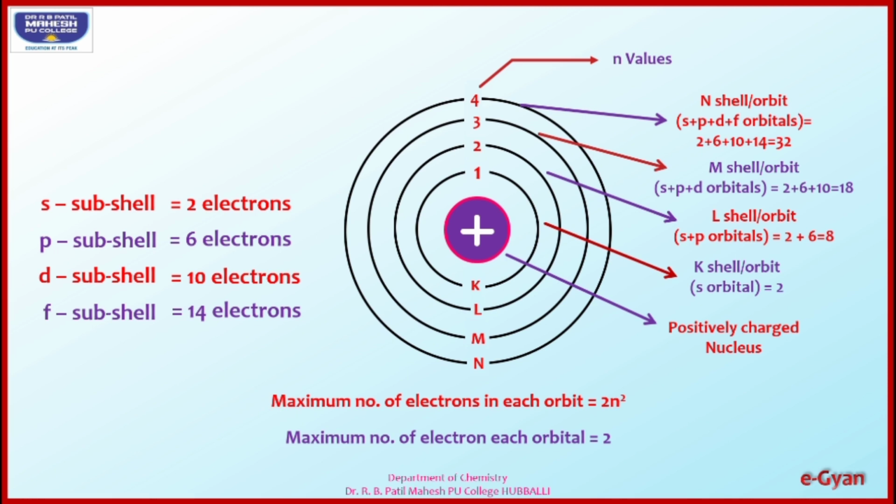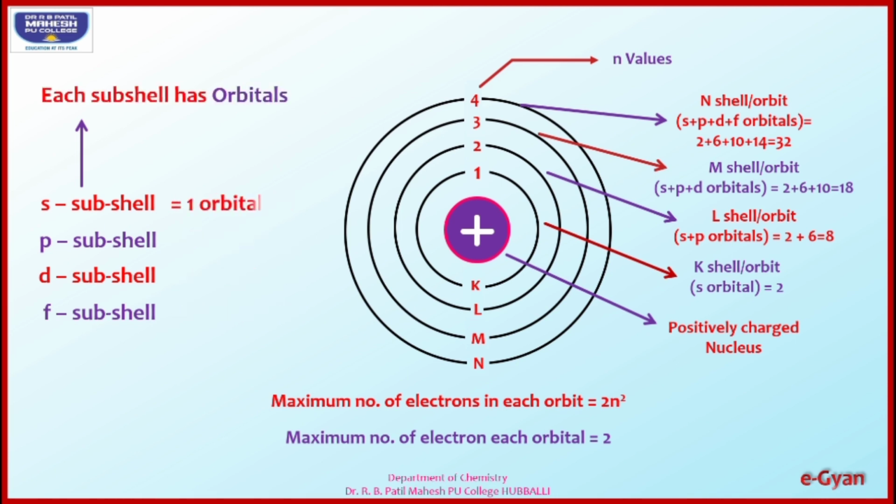What are these orbitals and where are they present? Each subcell has orbitals. S subcell has one orbital, and each orbital can have a maximum of 2 electrons. So S capacity is 2 electrons.